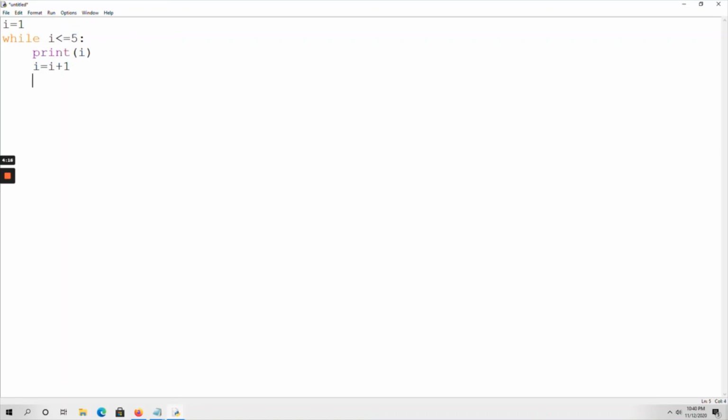Okay. Now I am writing a print statement outside the loop. So see here, goodbye. Save the program.